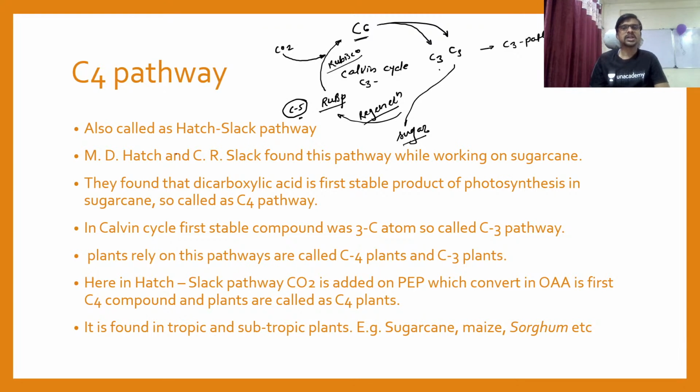So guys, this is the Hatch-Slack pathway. The reason behind the Hatch-Slack pathway, or the C4 pathway, is that this is not happening the same way as in the C3 pathway. The C3 compound is not going to be very stable in the first stage. But what happens is the 3 carbon compound comes together with CO2. Here is your Rubisco, for example, but in this pathway the Rubisco is not working here. One more beautiful enzyme is working here, and we are going to talk about that. So I am going to write here X.